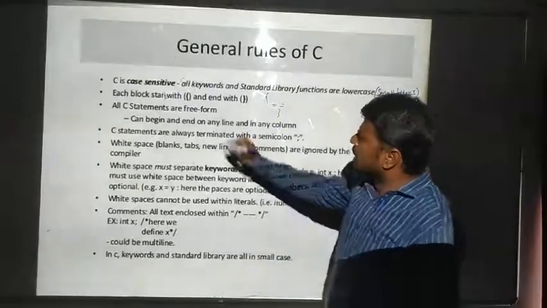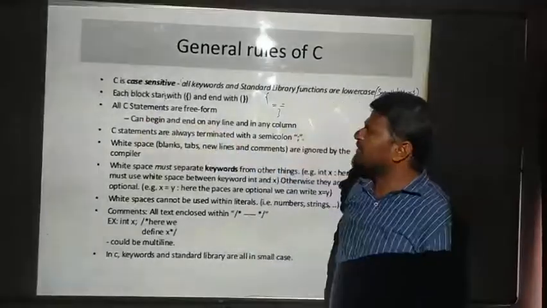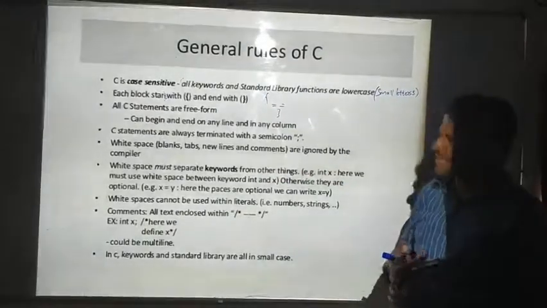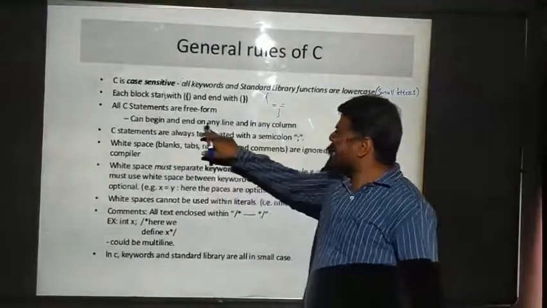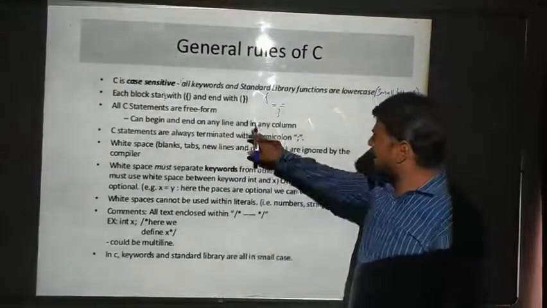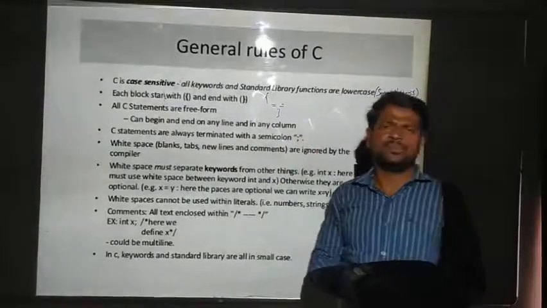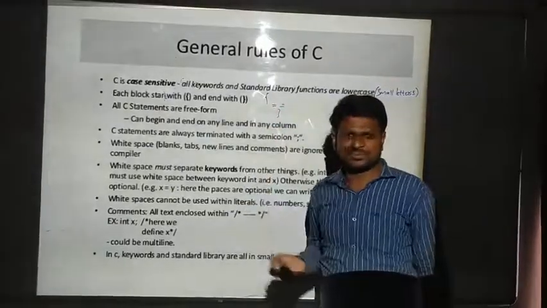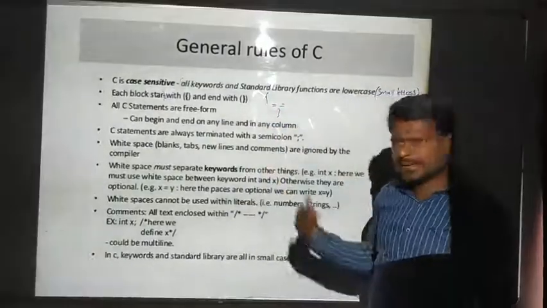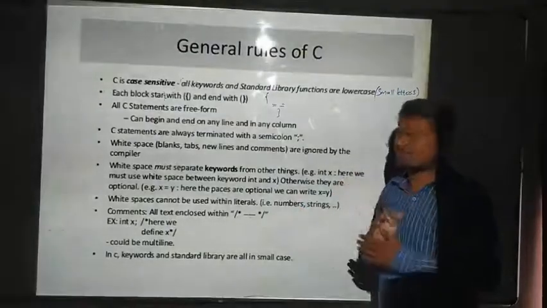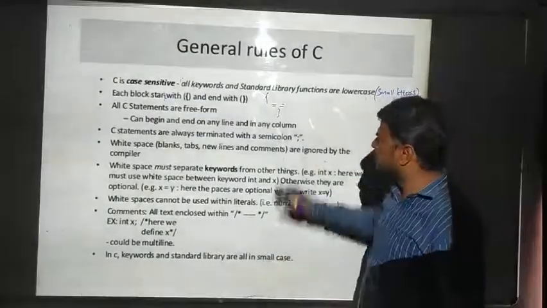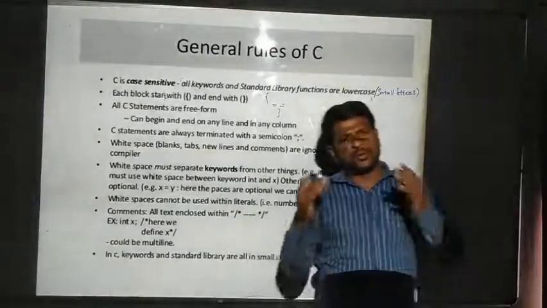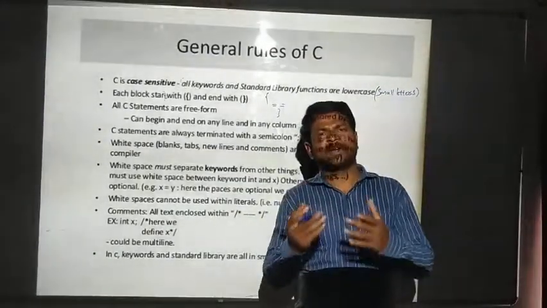All C statements are free form. Why is C called free form? It means statements can begin and end on any line and in any column. Where you start and where you end is your interest, but the structure and syntax should be followed. If you are writing a printf to print hello world, you can even write a paragraph in the printf function.